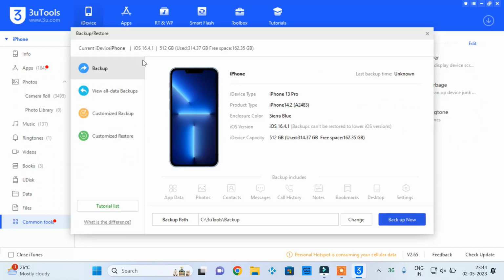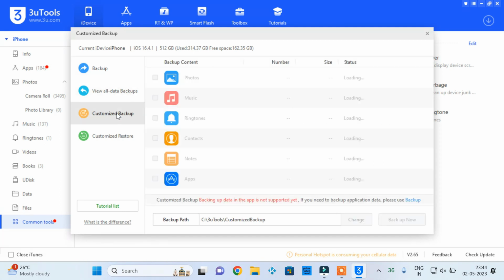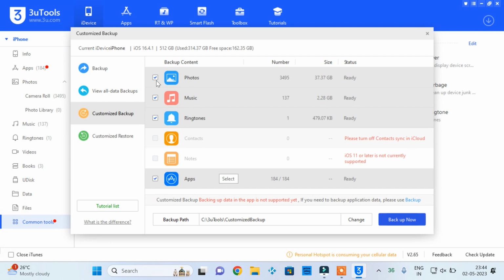Click Common Tools, and you can find more useful tools. You can back up all your files or custom files of your iDevice.